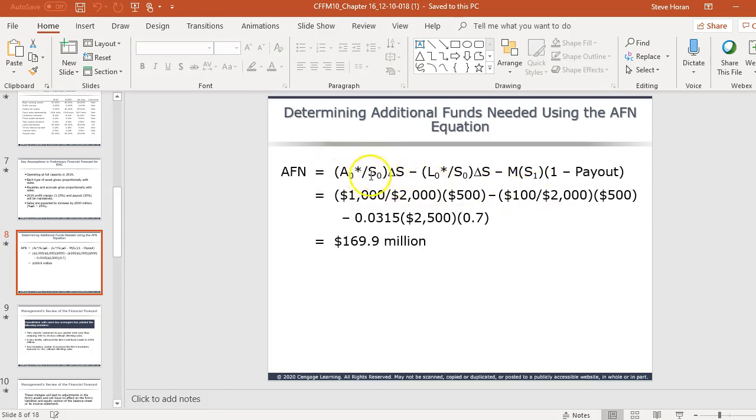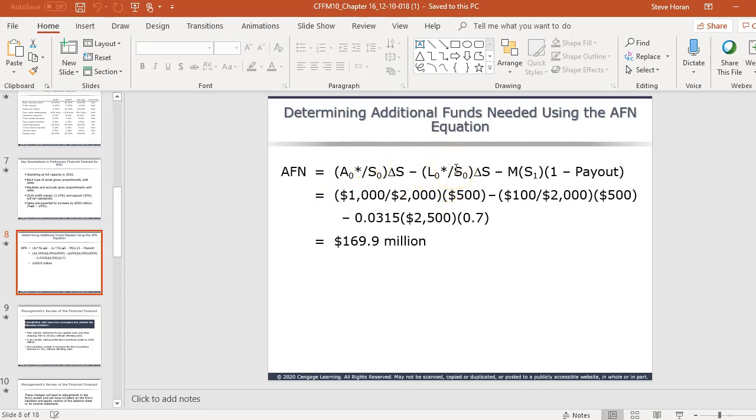So the first part of this ratio is trying to help us figure out what percent of sales are needed matched against assets. So what's that ratio of asset to sales? The second part is liabilities to sales, and the third part is net income. So we're trying to figure out, as we grow, how many more assets do we need? We then subtract from that the growth in liabilities.